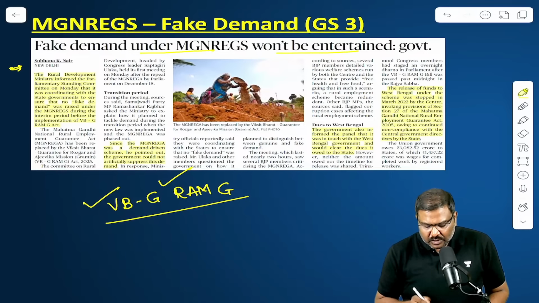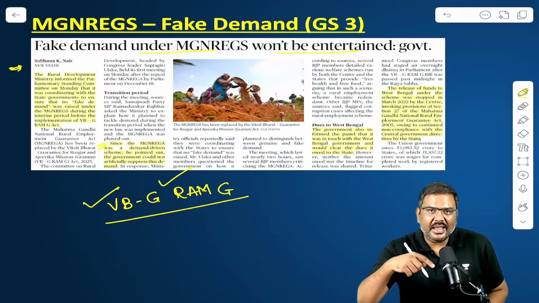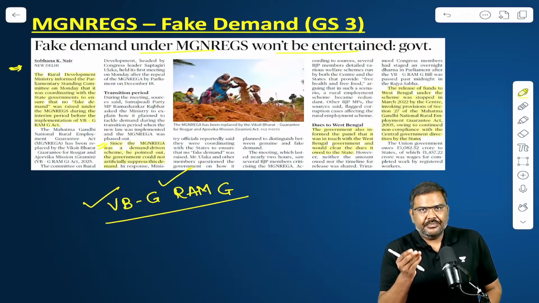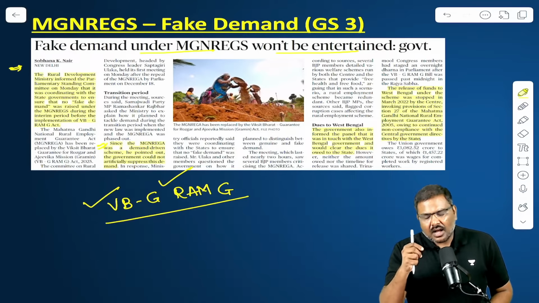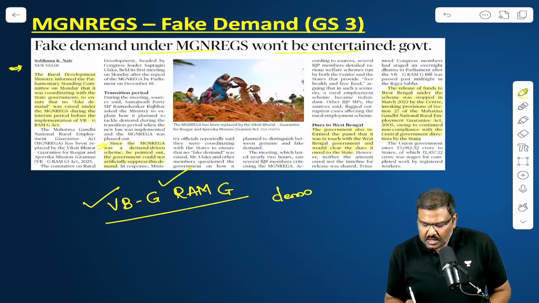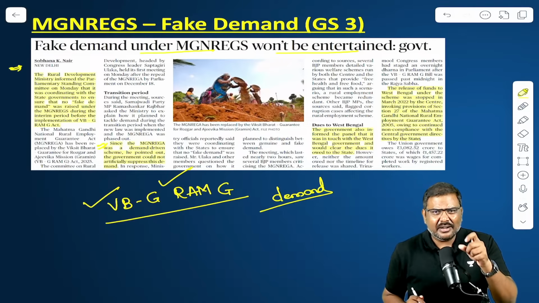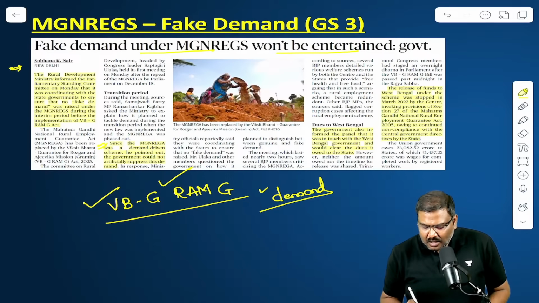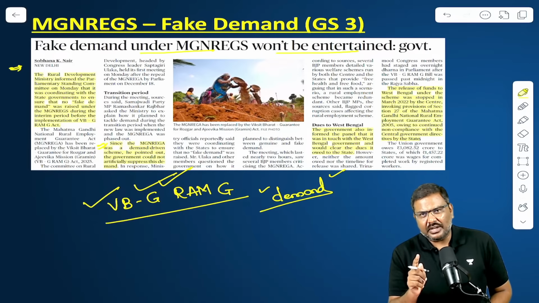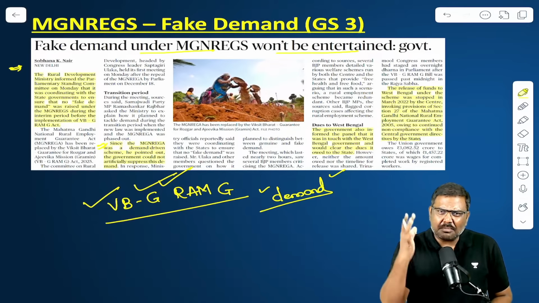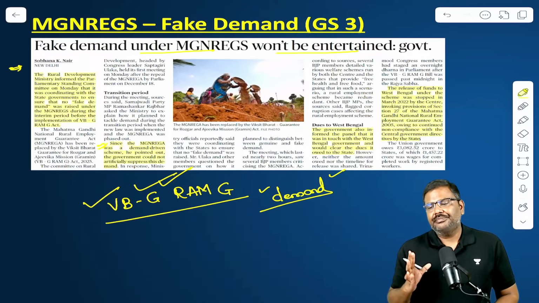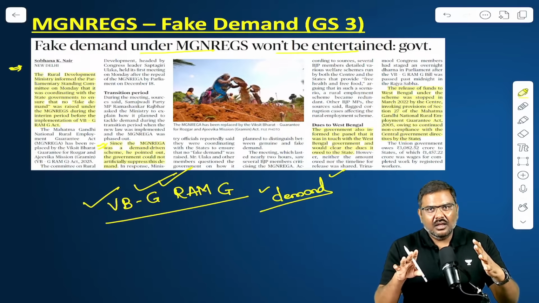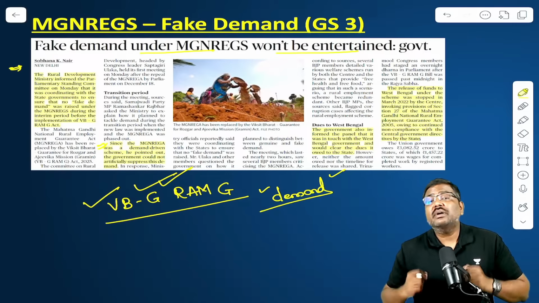Now, in the committee meeting which was held very recently, certain concerns have been raised by the opposition political parties. What is the simple criticism raised? MGNREGA was a demand-driven scheme. I'm pretty sure you have heard this statement umpteen times by now. MGNREGA is a demand-driven scheme, whereas VB Ramji is not going to be demand-driven, rather it is going to be supply-driven. How will the government ensure that this kind of a shift will happen? Is everybody able to understand what I'm saying? Under MGNREGA, it was demand-driven. What do you mean by demand-driven?